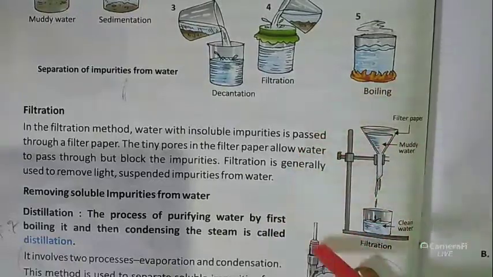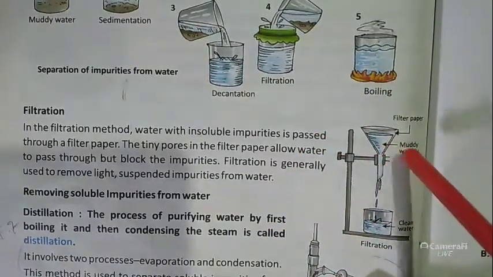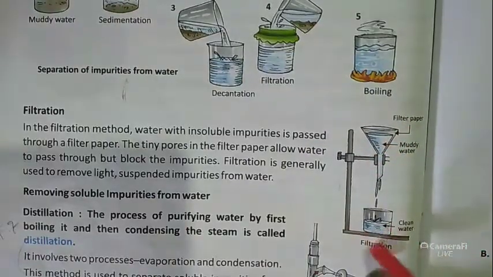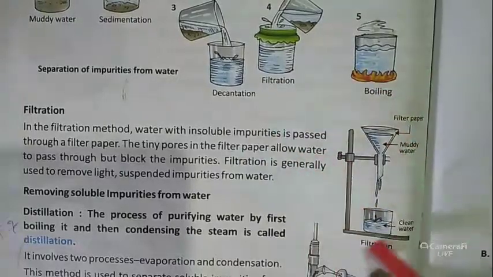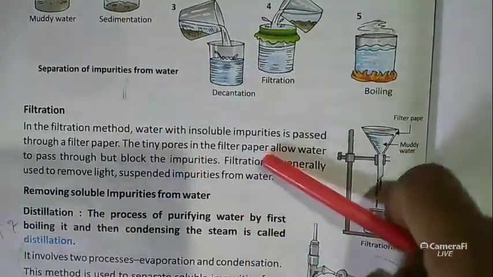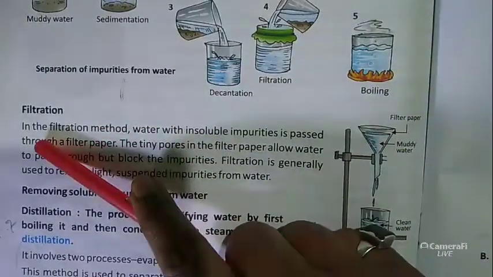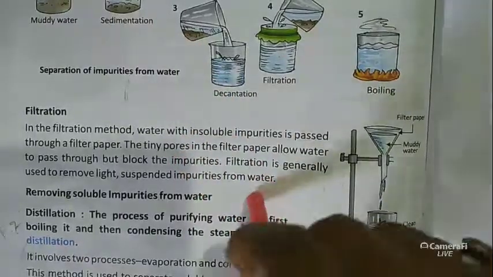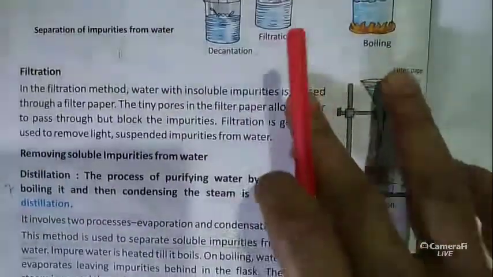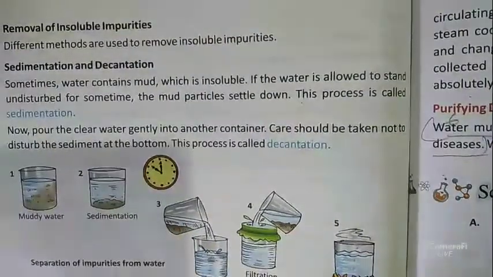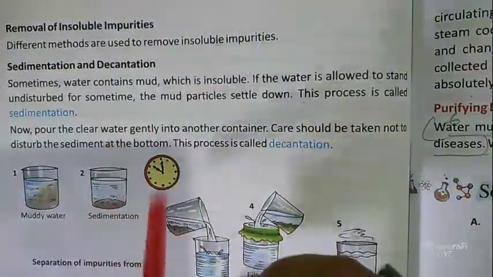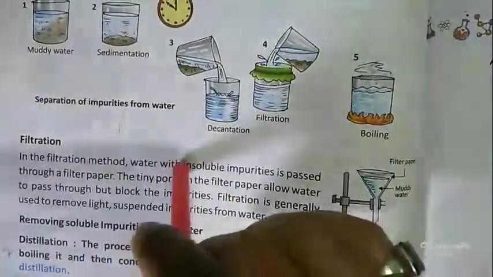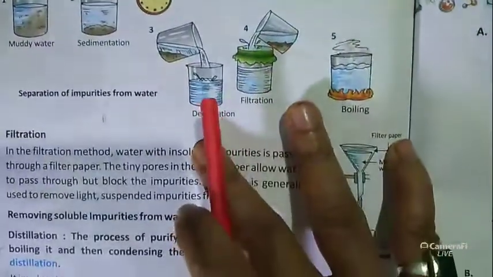Look at this, this is a picture of filtration. Here it is muddy water, it goes through the filter paper, and here the clean water comes out. So it is the process of filtration. You need to write this filtration method, and after that you need to draw this picture also. It removes the insoluble impurities. So the methods are sedimentation, decantation and filtration. These are the methods to remove the insoluble impurities.